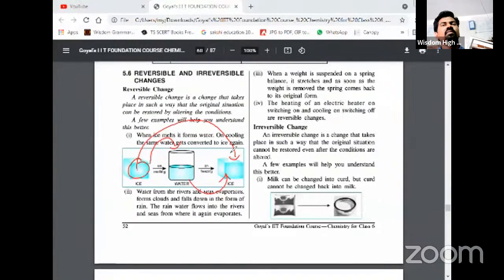And what does irreversible change mean? An irreversible change is a change that takes place in such a way that the original situation cannot be restored even after the conditions are altered. Suppose, for example, milk can be changed into curd. Curd never comes back to the original substance, milk. So that is called an irreversible change. Reversible and irreversible change.